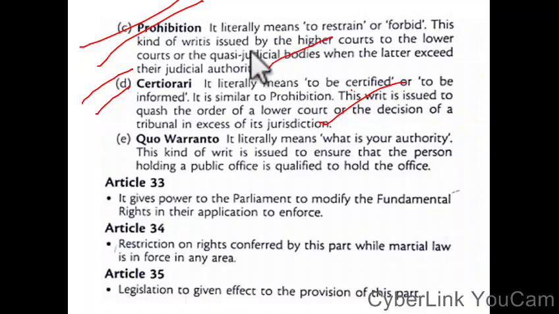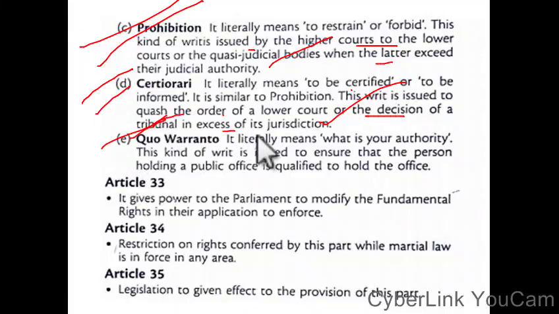Prohibition is issued by a higher court to the lower courts or quasi-judicial bodies when the latter exceed their judicial authority.